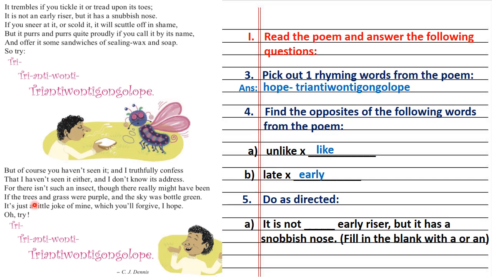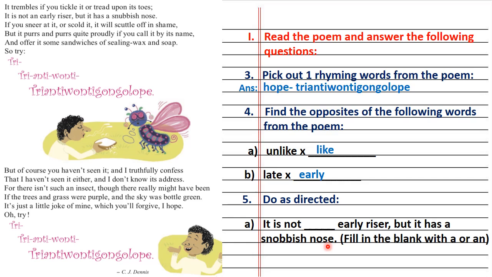Question number 5. Do as directed. It is not dash early riser, but it has a snobbish nose. And in bracket it is given, fill in the blank with a or an. So now students, we have to fill in the blank with a or an.